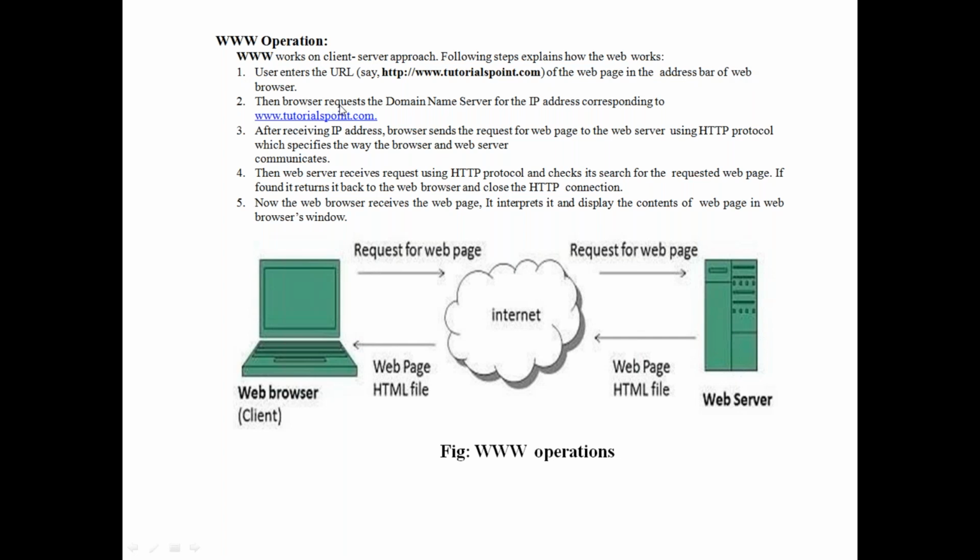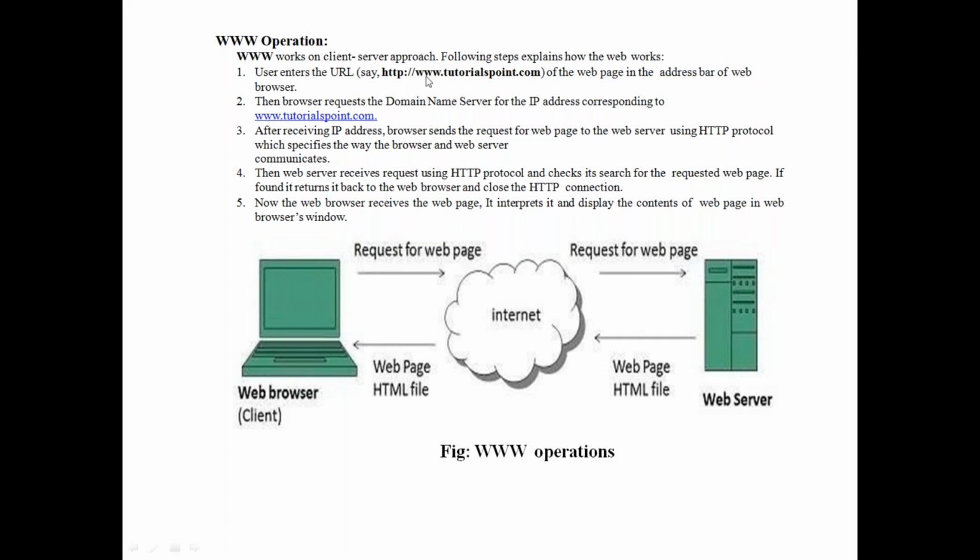Then the browser requests the domain name server for the IP address corresponding to www.tutorialspoint.com. Every website or every domain has one IP address. Like a computer has a machine address called an IP address, here it is the same thing.